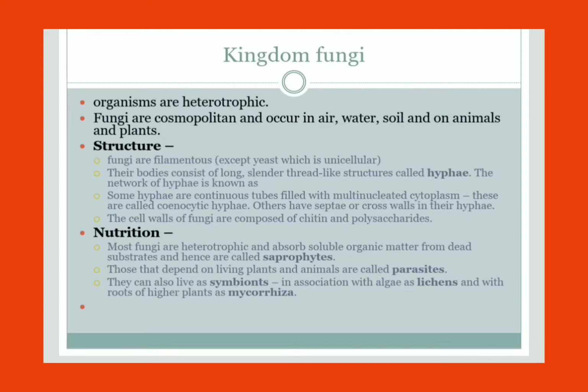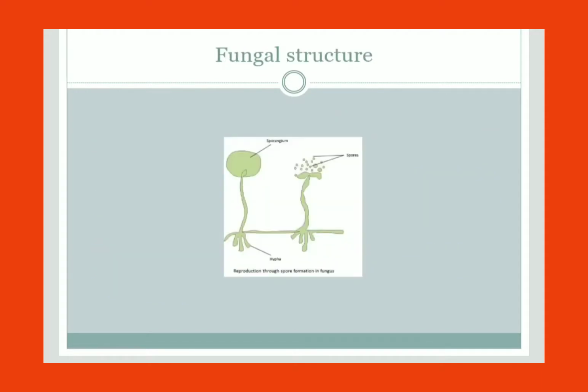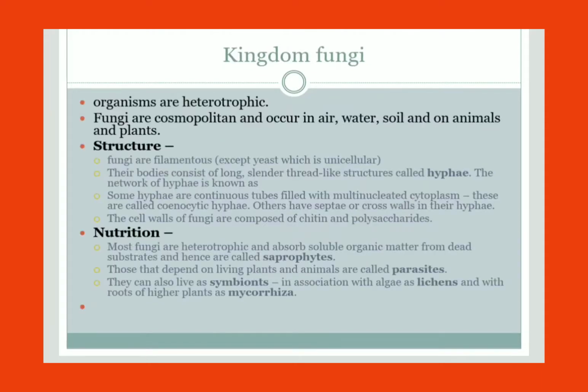Some hyphae are continuous tubes filled with cytoplasm. That means in between two cells there is no cross wall, that is, septa is absent. So in those cells multinucleated cytoplasm is present. Because septa is absent, all the nuclei are present in the tube-like structure, so it is called coenocytic hyphae. So this is the hyphal structure.